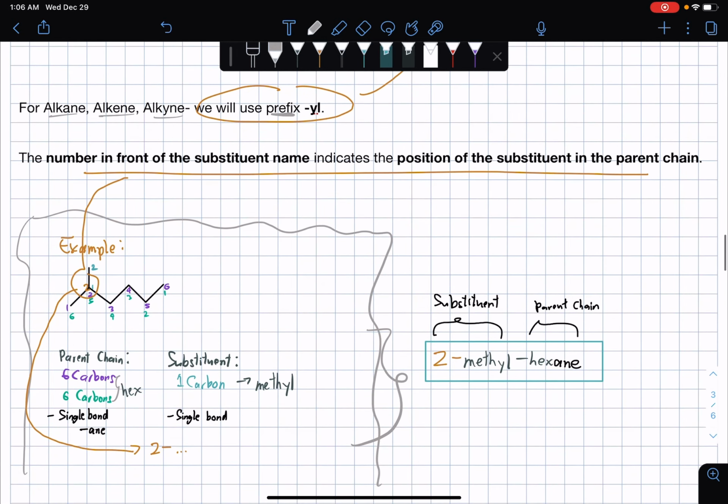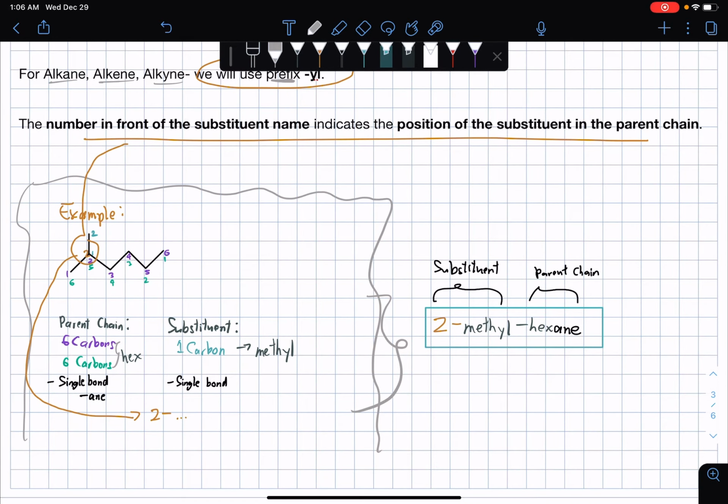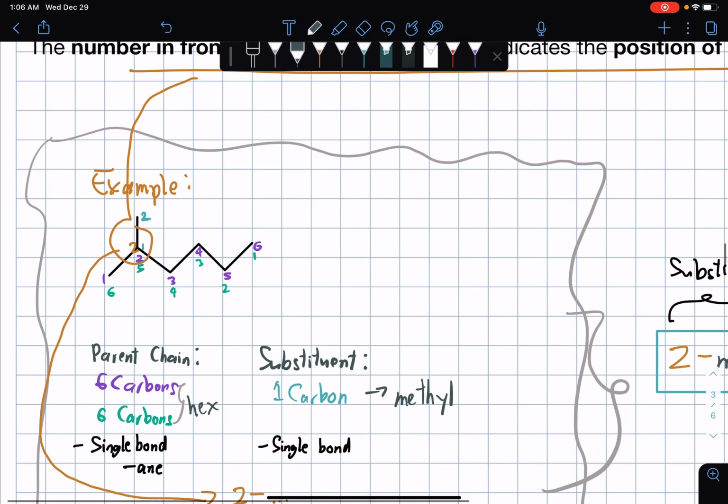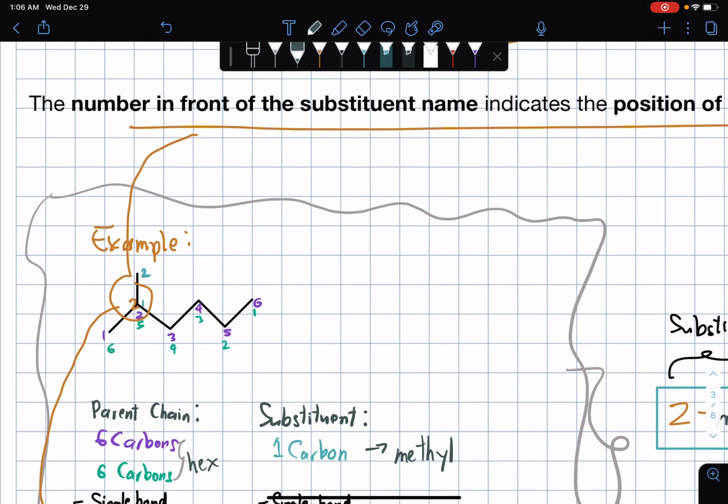So the number in front of the substituent name indicates the position of the substituent in the parent chain. At first, to my own experience, this instruction was actually a little confusing, so let me elaborate this to you. Basically, earlier we numbered the carbons we have in the parent chain, and we number to where the substituent is located, where it's nearest to an edge. So right now in our example, the substituent is located near this edge, not here.